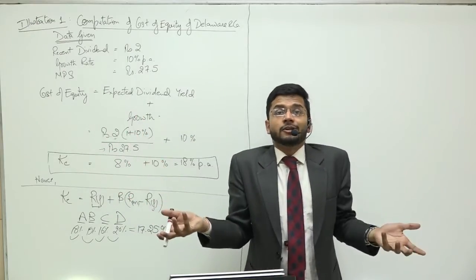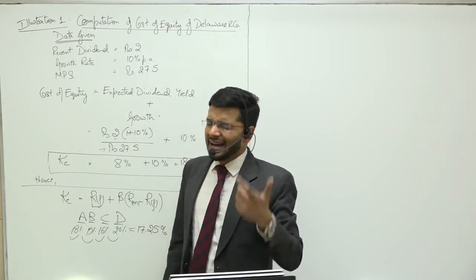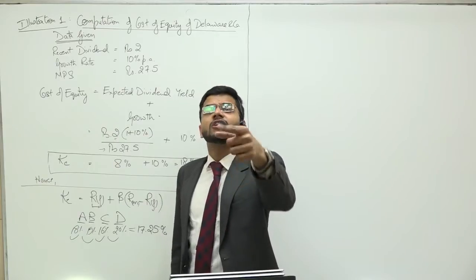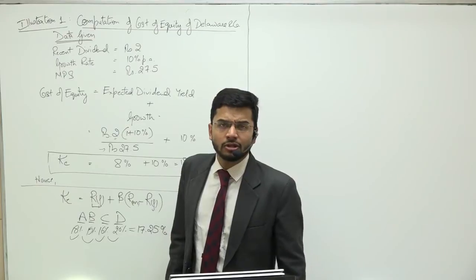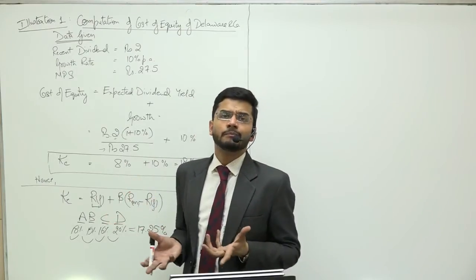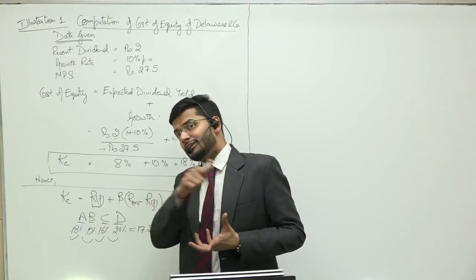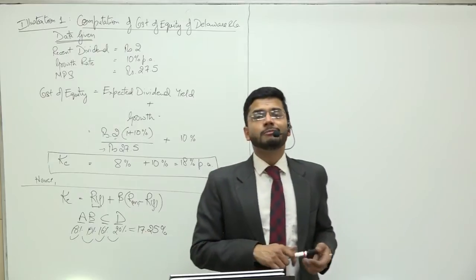Higher the risk, higher will be the return. How is D earning a high return? By taking additional risk. And the risk can be in the form of debt, using debt capital in your capital structure. That increases your risk, but increases your return as well. So higher the risk, higher will be the return. But the industry as a whole is earning 17.25%.